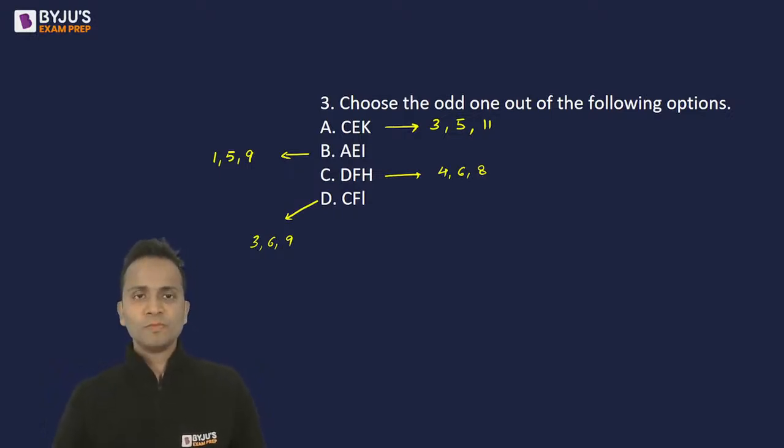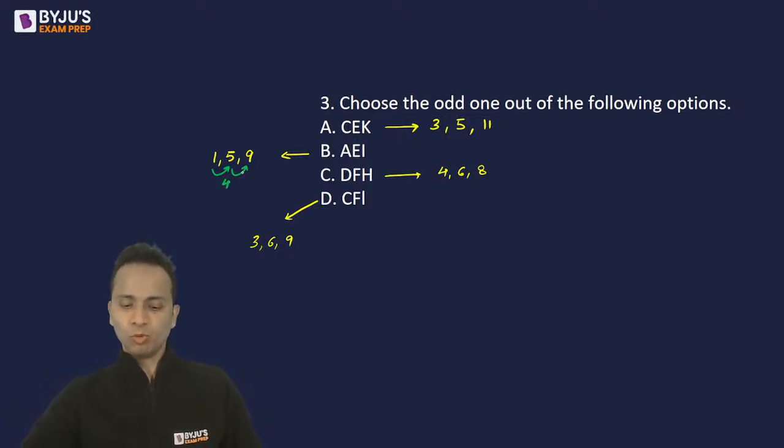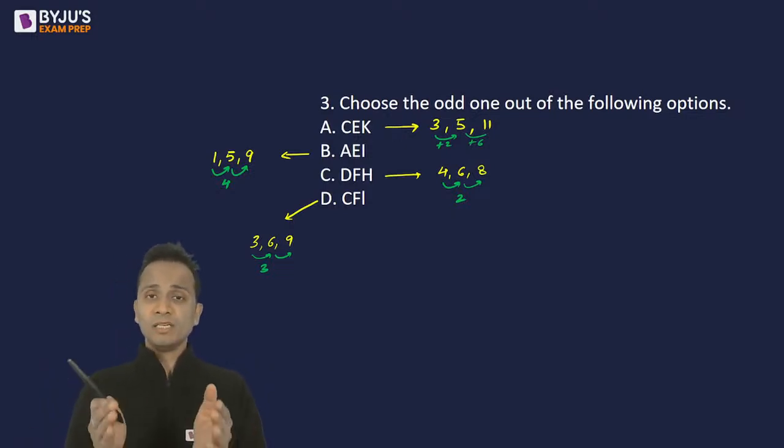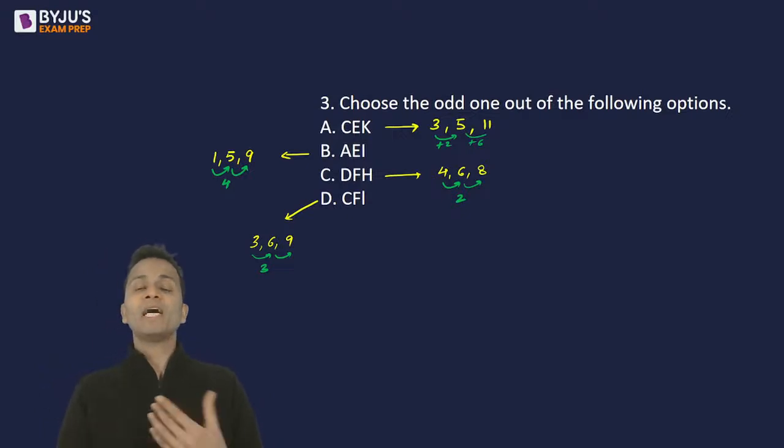All right, so I can see that the gap between the numbers is the same. 1 plus 4 is 5, 5 plus 4 is 9. So the gap of 4 is maintained in both the cases. Similarly, the gap is 2 in this case, so the same gap is maintained here, 2 plus 2. Then the same gap is maintained here, the gap of 3 in both cases. But in the first option, first of all, they have added 2 and then they have added 6. So something different is happening which is not forming a pattern here.